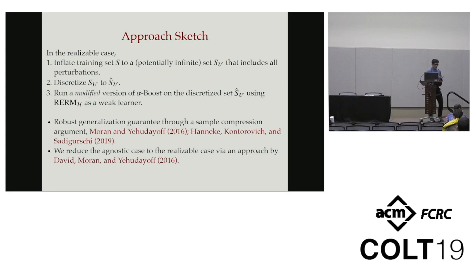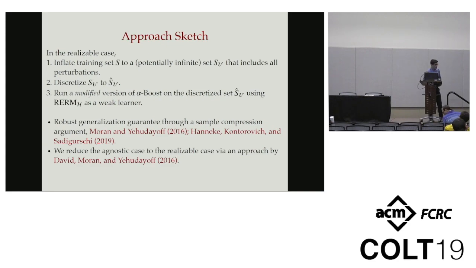So what happens is we receive a sample S from the distribution D. The first step, we inflate this set S to include all possible perturbations under this adversary U. Now this is a potentially infinite set, but we show that we can actually discretize it to a finite set that includes just the original points plus a finite number of perturbations, using arguments based on Sauer's lemma and the dual VC dimension. Then once we have this finite set, we feed it to a boosting procedure that uses a robust ERM as a weak learner. And our final output is a majority vote over predictors in the class H. And so this is an improper learning rule.